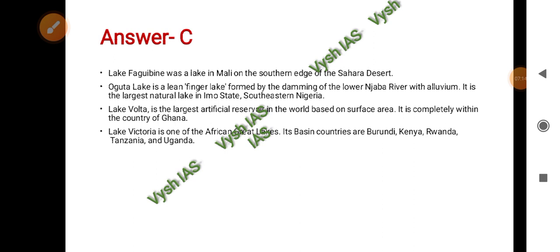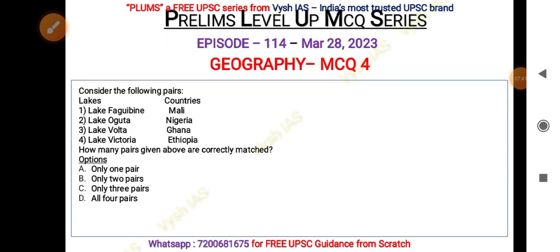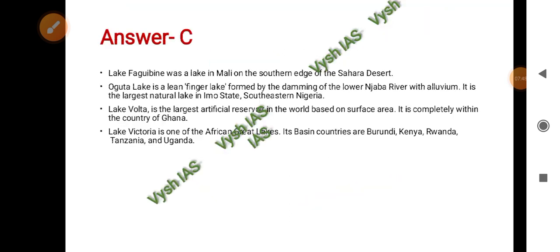Then you have Lake Volta. It is the largest artificial reservoir in the world based on surface area, and it is completely in the country of Ghana. And then you have Lake Victoria, which is one of the African Great Lakes. Okay, and its basin countries are not just one. It is in Burundi, Kenya, Rwanda, Tanzania, and Uganda. So for Lake Victoria, there cannot be just one country, and definitely it is not Ethiopia. So only three pairs are correct.